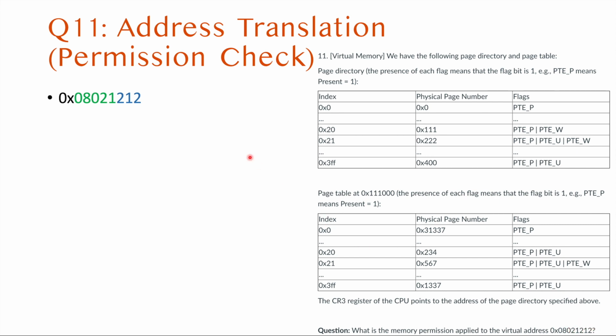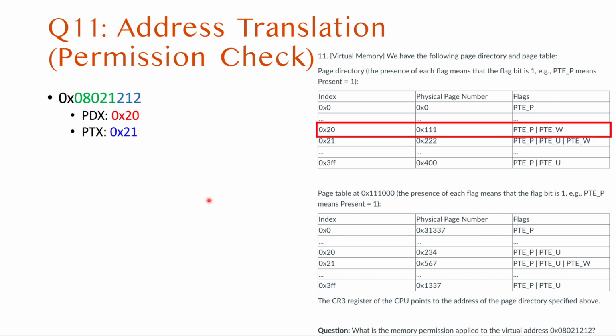To do that, we need to go through the address translation first to see which entries are involved, and later we will check what kind of permissions are there. So the first thing is cutting off the last 3 digits, then splitting it into the virtual page number and the offset. If we translate the virtual page number into the page directory index and then the table index, it will be something like this.